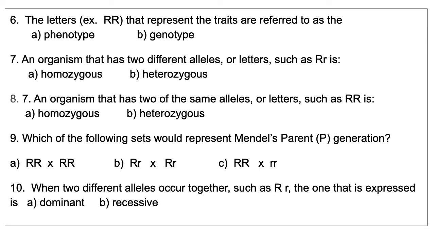So which of the following sets would represent Mendel's parent generation? We're going to look at big R, big R times little r, little r, and that would give us the 3 combinations, big R big R, big R little r, and then little r little r. And then number 10, when 2 different alleles occur together, such as big R, little r, the one that is expressed is dominant.